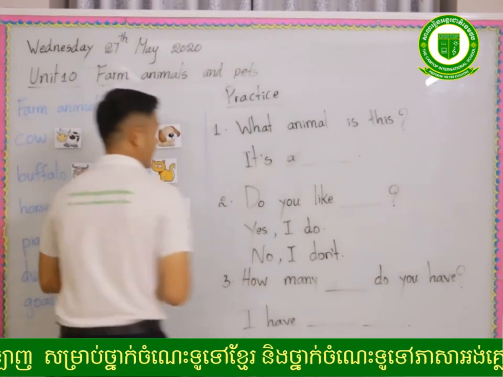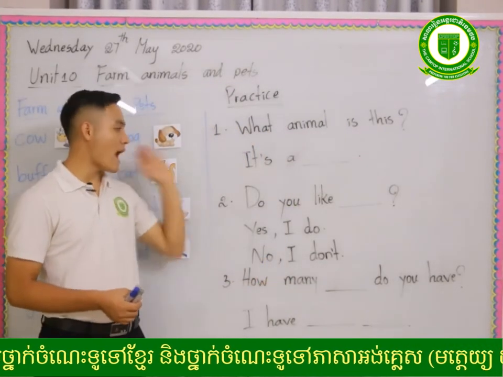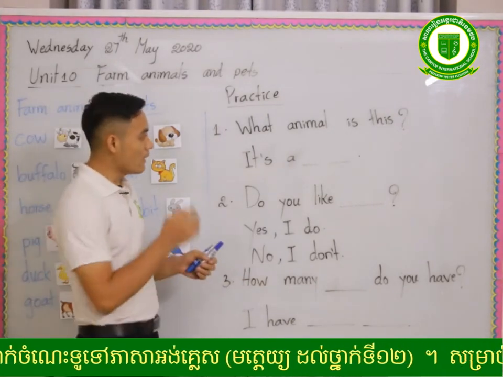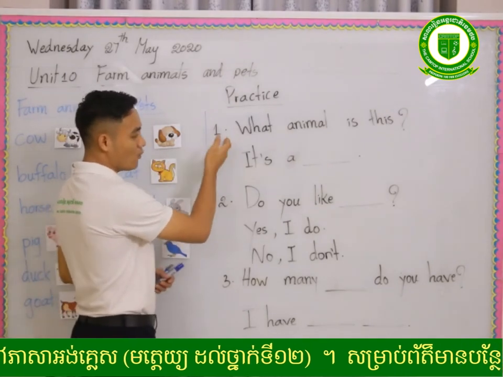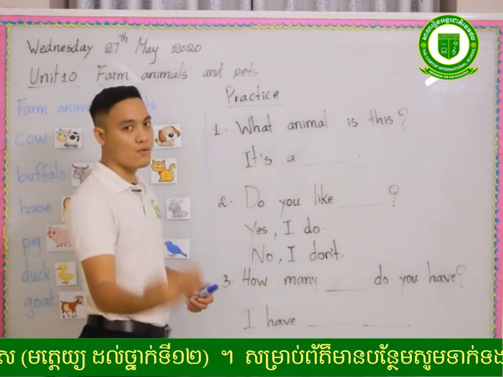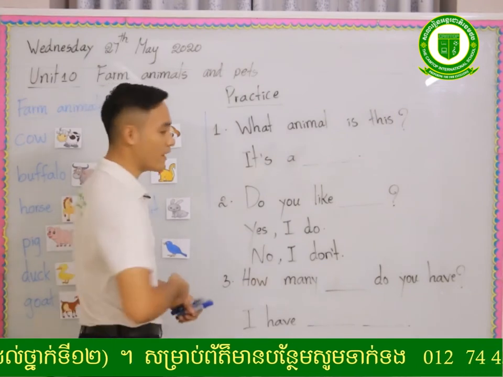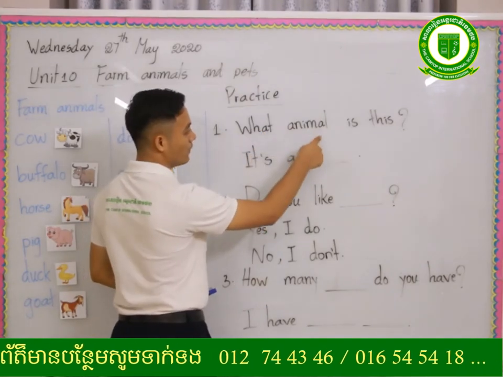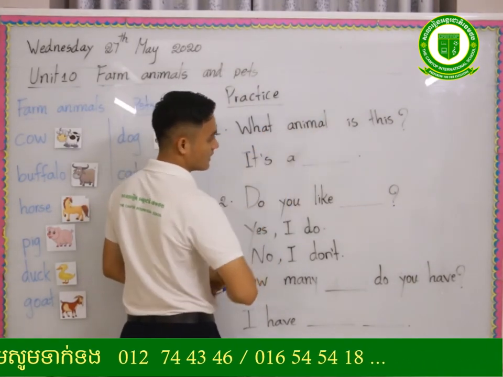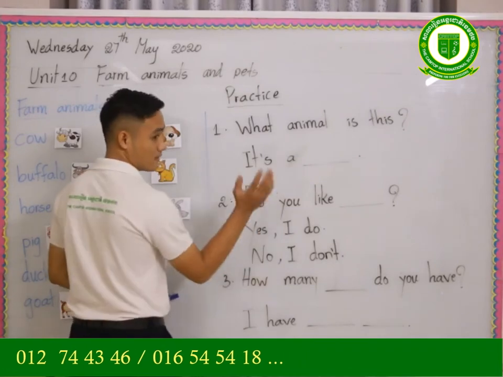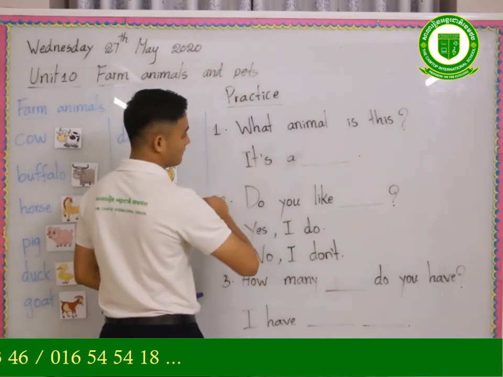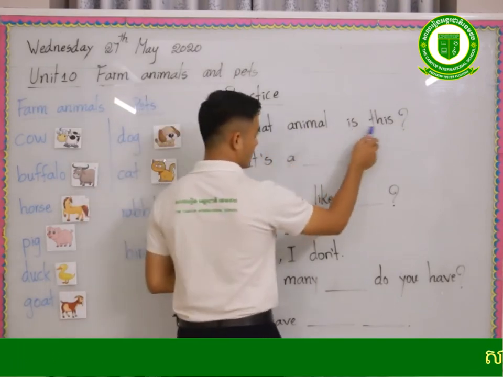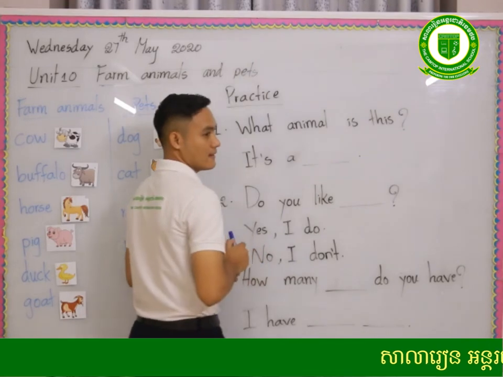Now it's time to practice our questions and answers, and how to ask about animals. Look at number 1 over here and repeat and practice your reading and speaking together. Class, ready? What animal is this? Together. What animal is this?